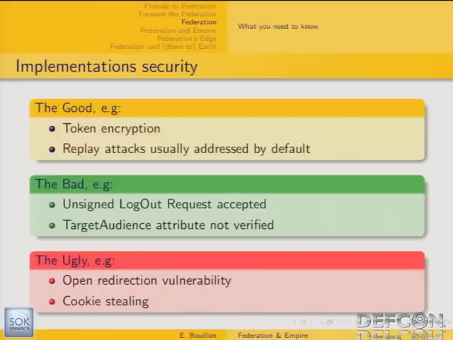You might also meet some problems regarding compliance with the standards, like the fact that unsigned logout requests get accepted, or the fact that the target audience attribute is not verified. And finally, some implementations have vulnerabilities, and I'm going to demonstrate two of them: an open redirection vulnerability and a cookie leak, or cookie theft, within one implementation.